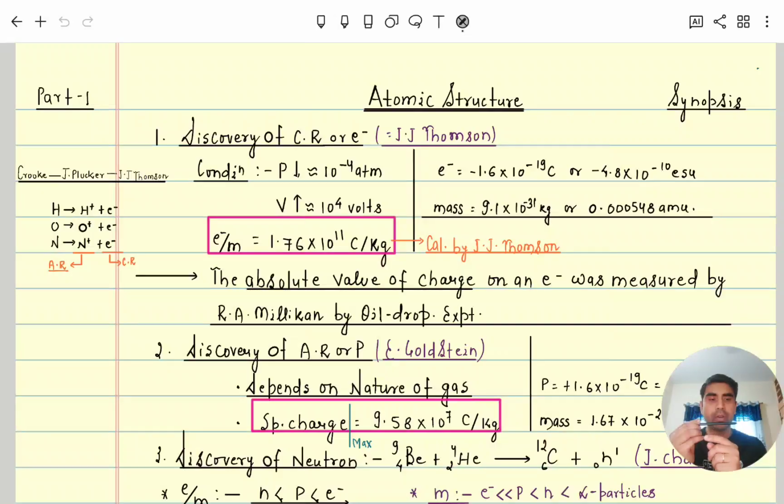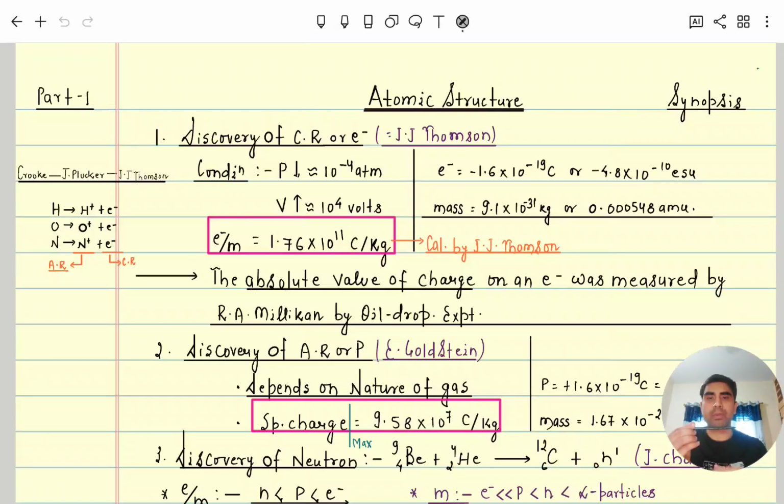Another scientist, Julius Plucker, thought that by using this apparatus he could prove that air or gaseous particles are conductive in nature, that they contain charge, even though gases are very poor conductors of electricity. If he could establish that gaseous particles contain charge, then all matter made up of atoms can also be considered to contain charged particles.